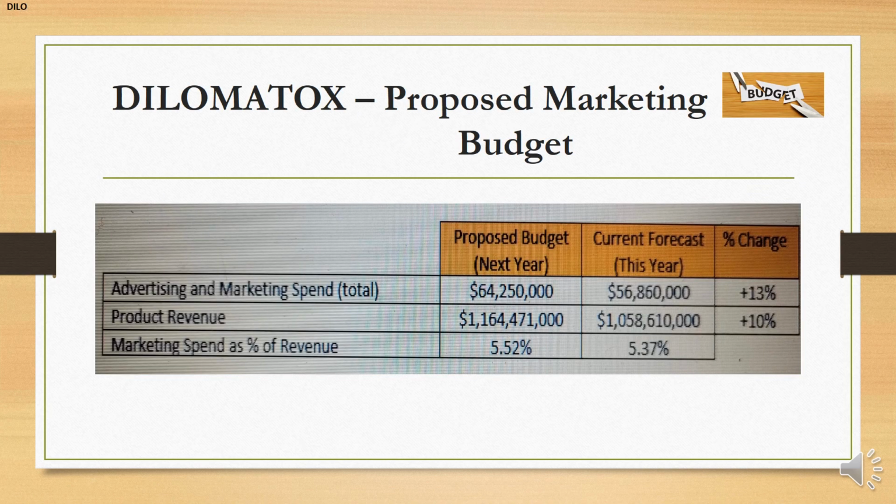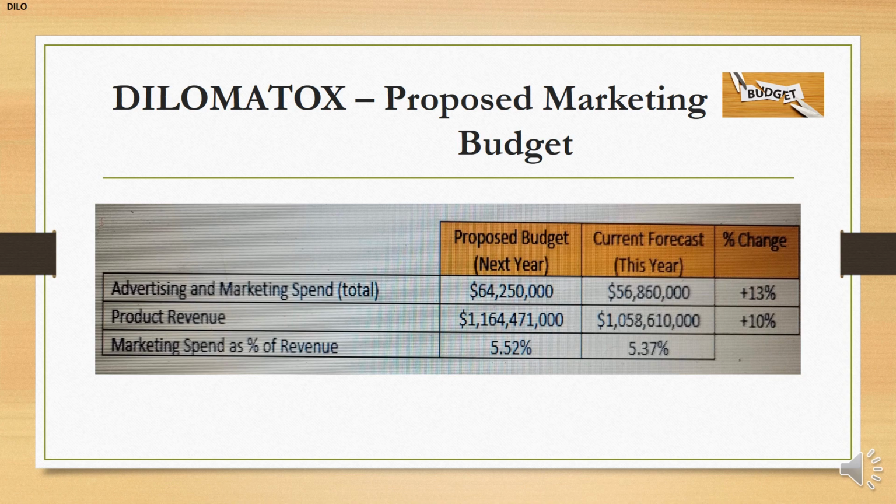This is Dilomatics' proposed marketing budget. Advertising and marketing spending for the proposed budget for the new year is $64,250,000. For the current year, it is $56,860,000, which is a 13% change.